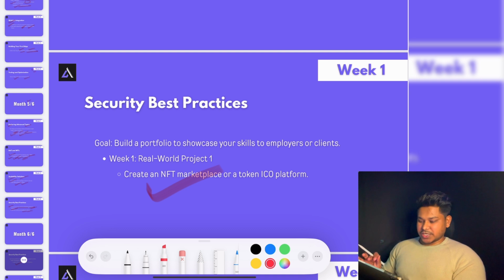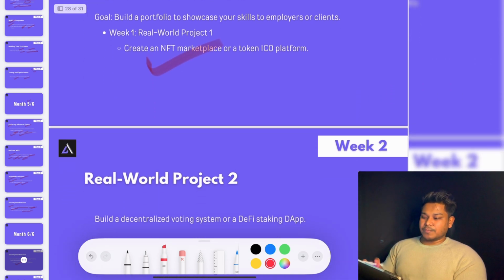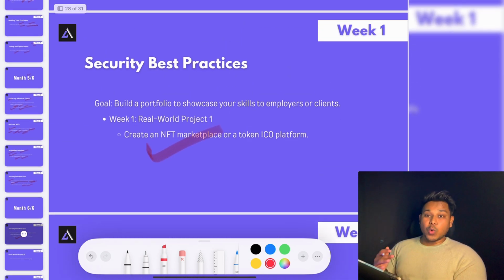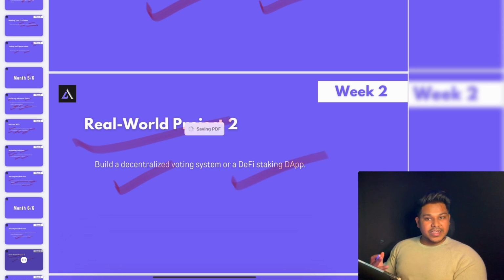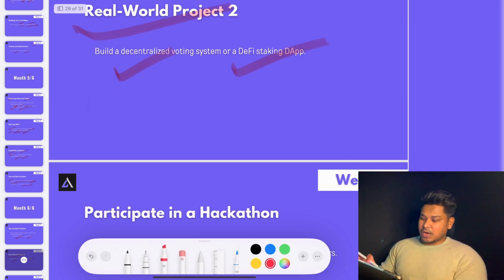Focusing on building projects, we have the ICO platform, like how you are able to sell your token, that platform. We already have a project on that, so you can build that. Now we can move to the real world projects. As I told you, we're going to focus on a decentralized voting dApp and a DeFi staking dApp. These projects already exist on our channel. You can focus on that. Now come back to the third week.